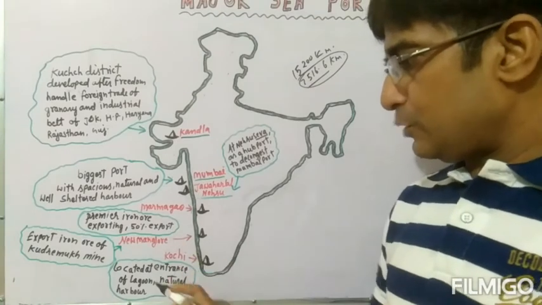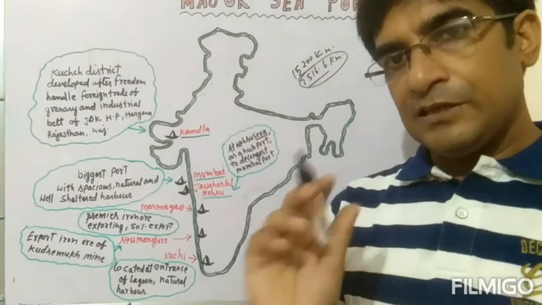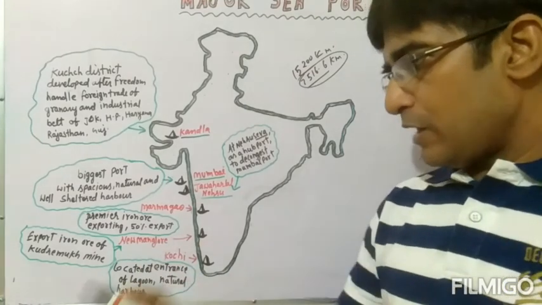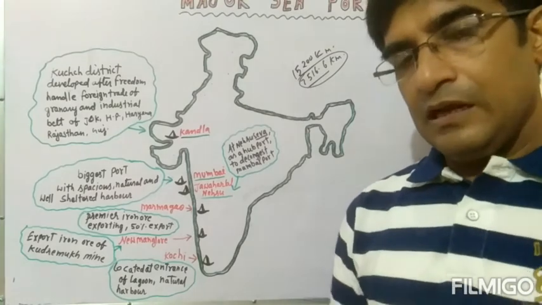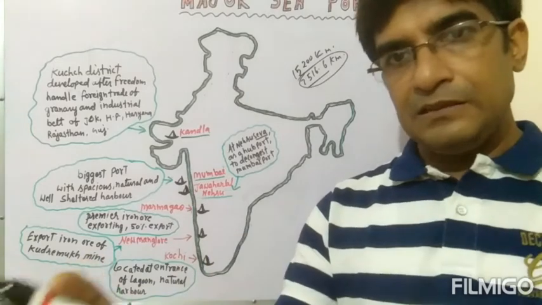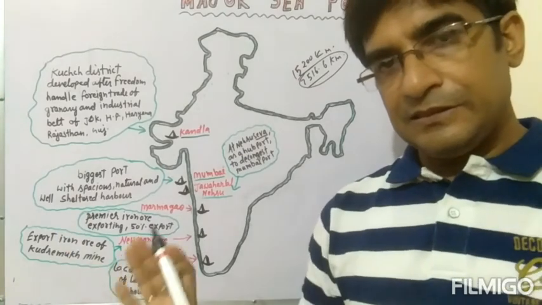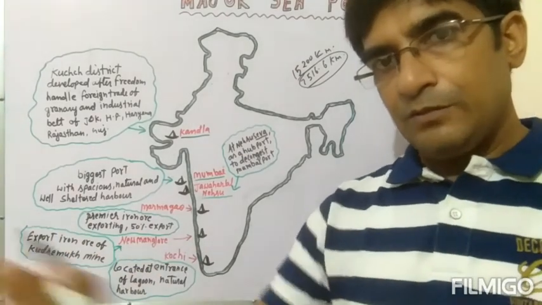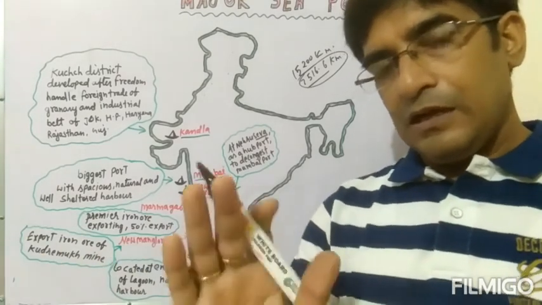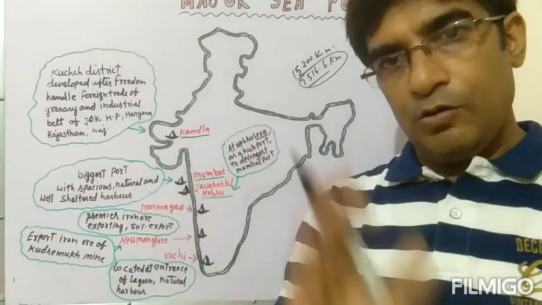After the New Mangalore port, we are reaching the Kochi port. Kochi port is at the extreme of the western coast of India, and it is a very important port because it is located at the entrance of a lagoon. A lagoon is a kind of lake which is formed by the separation of ocean water and river water. The river water reaches there, but due to the separation from the ocean water, it is stored there. This type of lake is known as a lagoon lake.